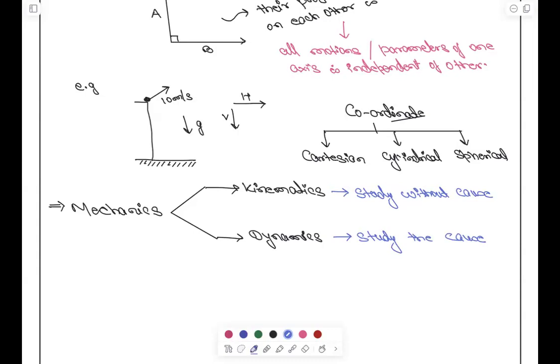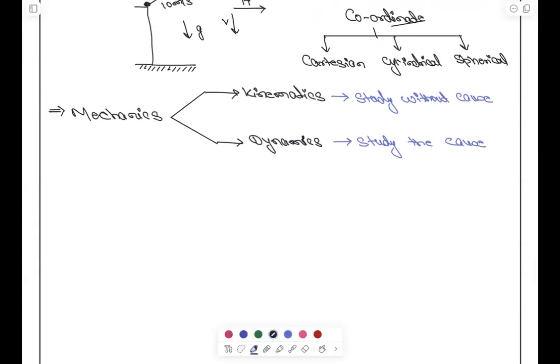Now, next thing, when we talk about vectors, you need to understand this thing, that when you write in any coordinate system, listen carefully, when you write in any coordinate system, it becomes what? It becomes a scalar. Yes or no? For example, suppose